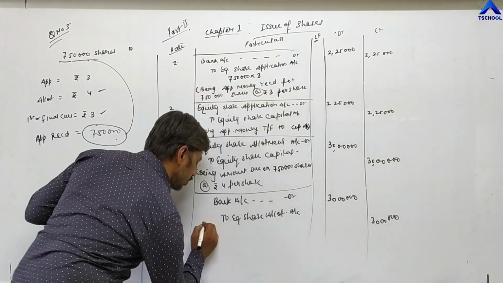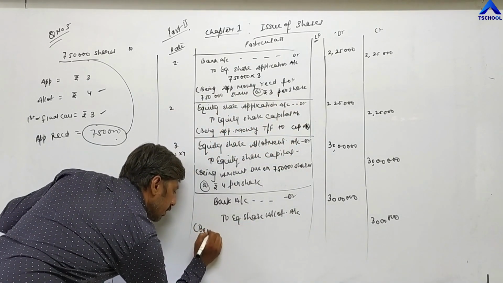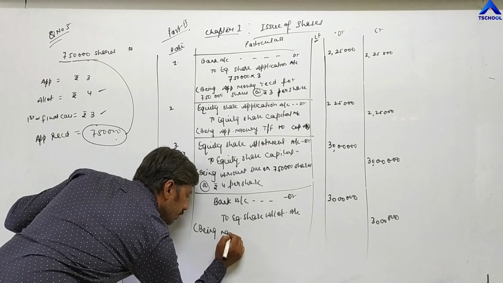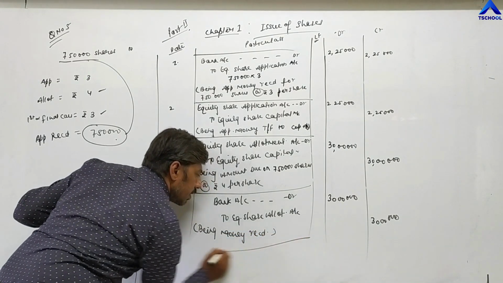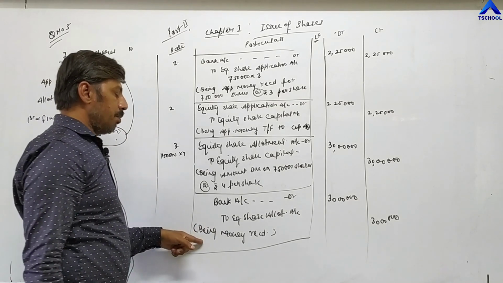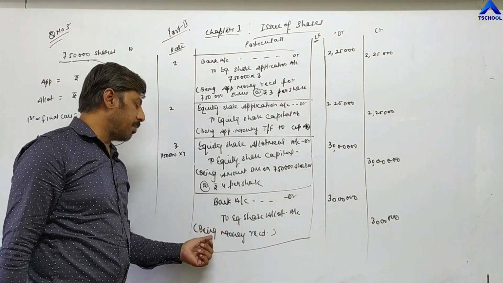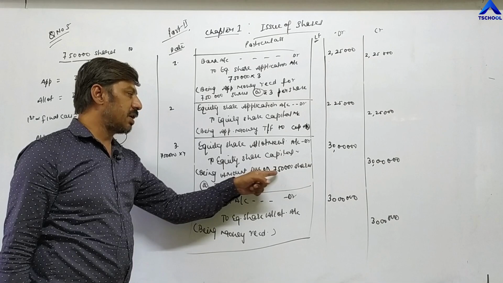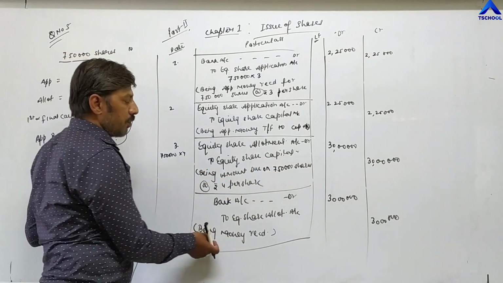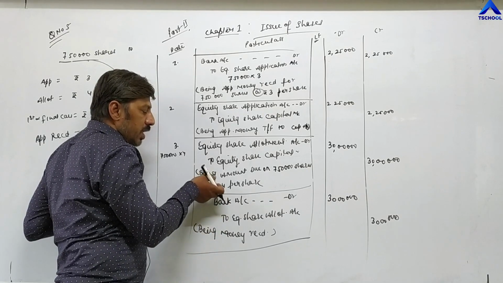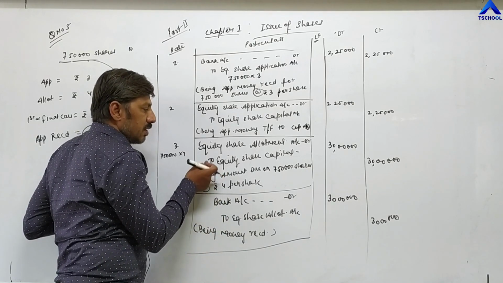And the narration: being money received. In short, you can write full, complete sentences: being money received on 7,50,000 shares at the rate of 4 rupees per share. But here you can write in short because full information you have already written in the previous entry.